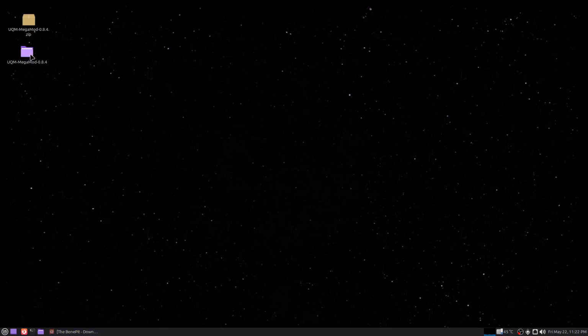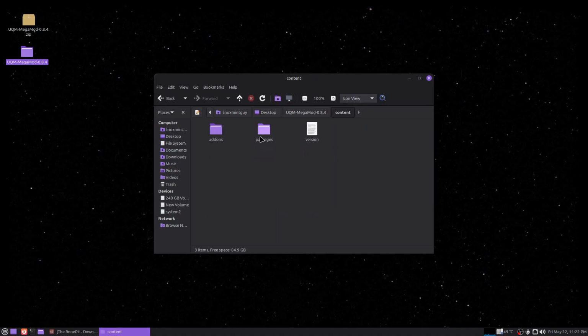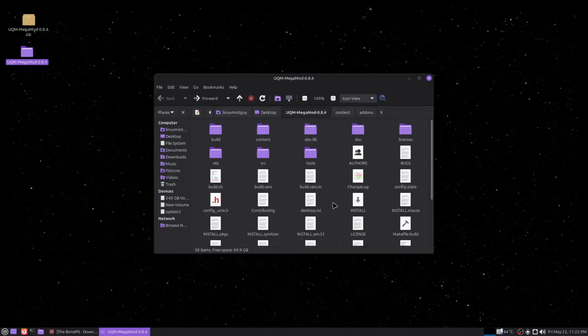Now, I want to make a note of this that I put this in very specific folders. I've done a lot of testing here and I didn't want to put it in the generated folder that's off the home folder. Instead, you want to put this in content / add-ons and packages. The only thing you're going to put in packages is this file here, just the base content file. You want to put everything else into add-ons. If you don't do it exactly like this, it's not going to work.